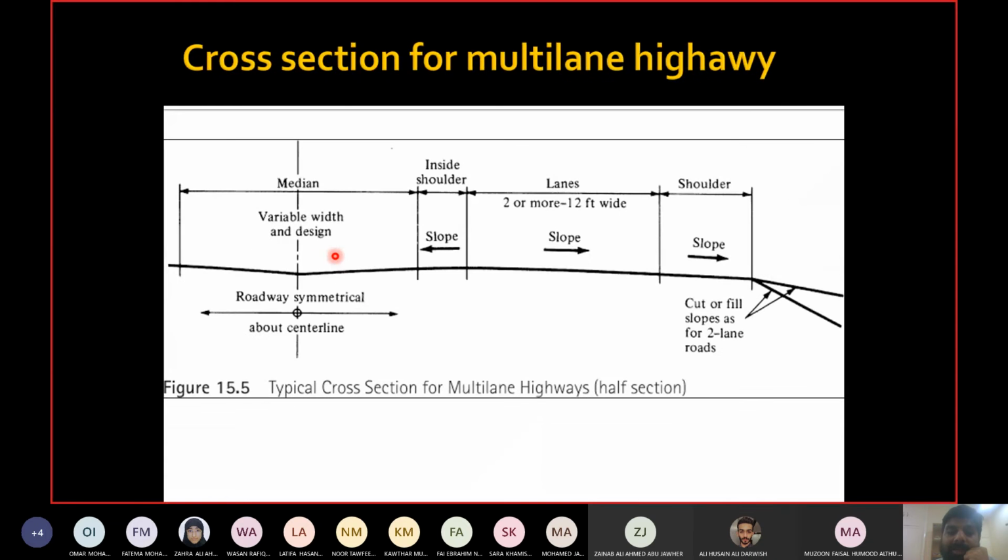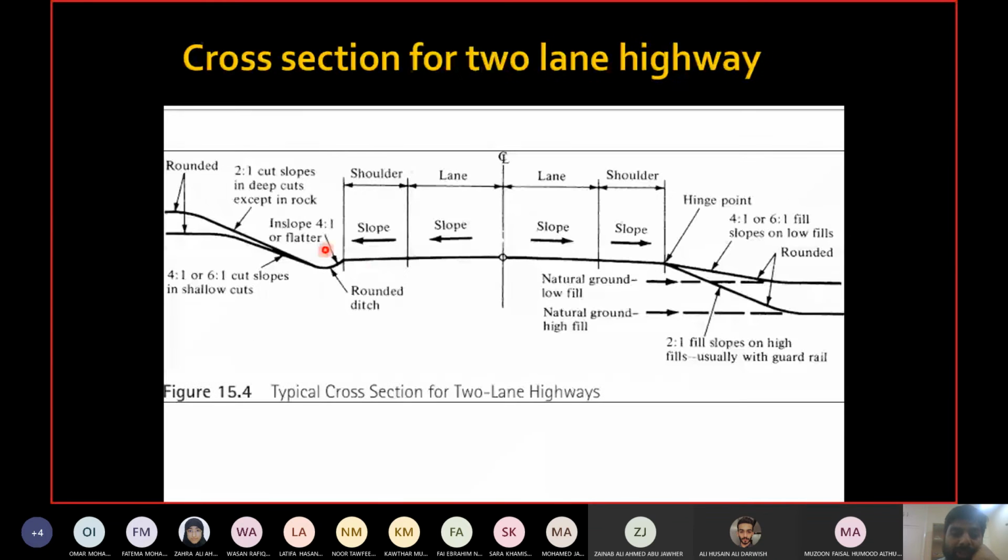One more thing which you can see here is this drainage ditch. Why is it there? For drainage. It is not required here because the side slope itself is going down, so the water will go out from the surface of the road. From the shoulder it will go to the side slope and then away from the surface. But here the side slope is going up, so I made an extra ditch here so that the water from the road surface will accumulate in this drainage channel and then it will move forward.